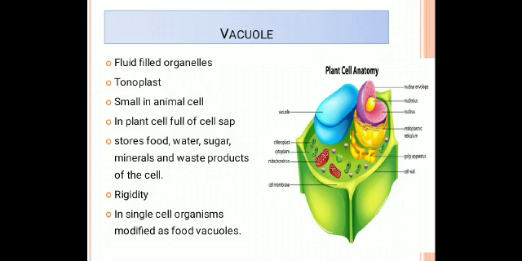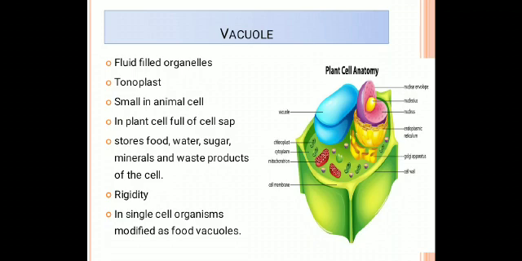The plant cell contains a larger vacuole, and the plant cell is fully filled with cell sap. The central vacuole of some plants may occupy 50 to 90% of the cell volume. In plant cells it stores food, water, sugar, minerals, and waste products of the cell.